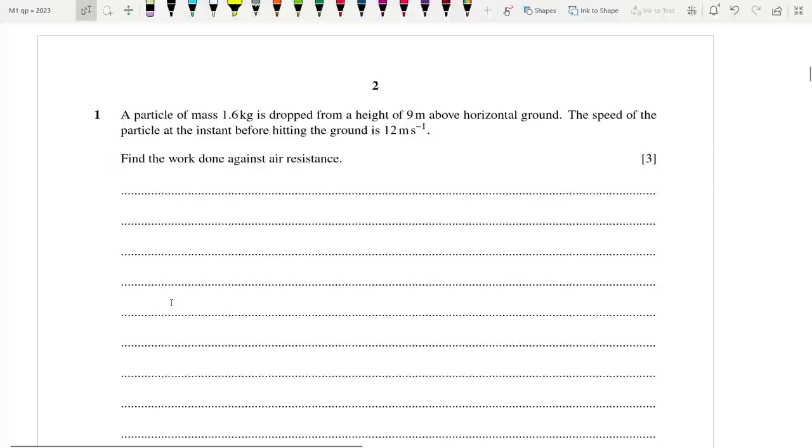Alright. So how should we do this? There are multiple ways, honestly. We have to find out the work done against resistance. We know that work done is equal to force times distance. So we can find out, it was dropped, right? So this is the keyword. That means we had an initial speed of 0. So we can use v squared equals u squared plus 2as. Final speed squared is equal to 0 plus 2 times a times 9 meters.